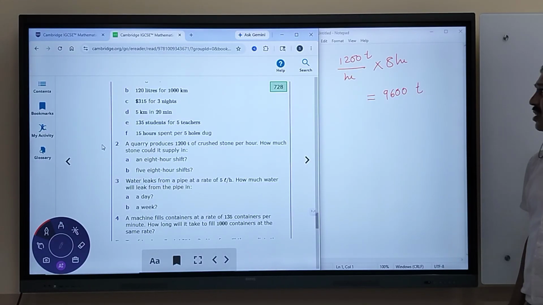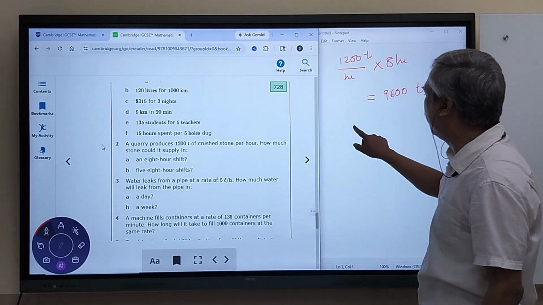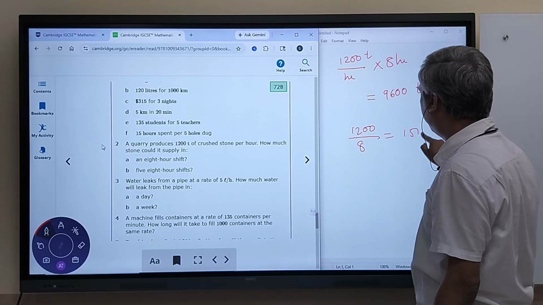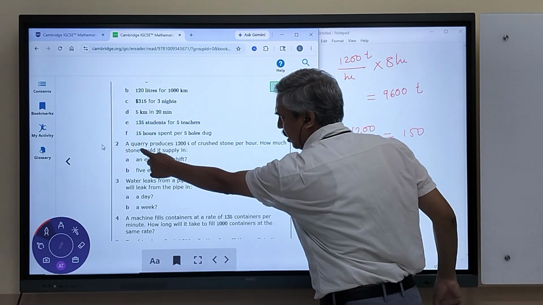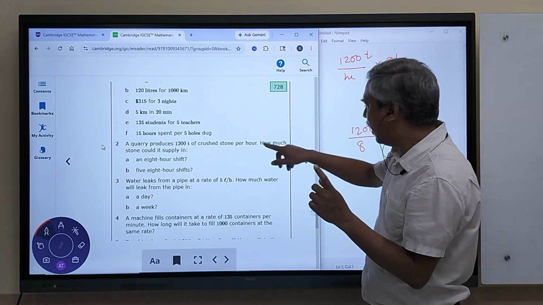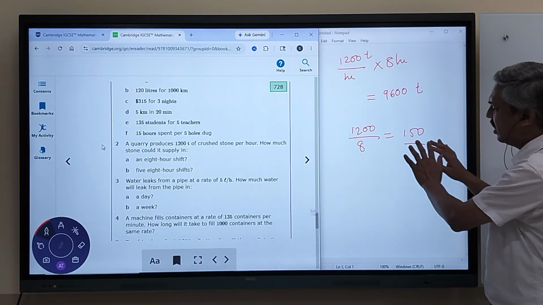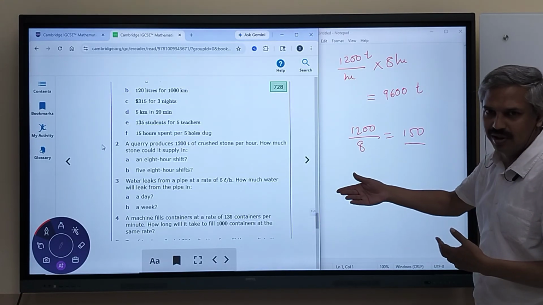Sometimes students ask, so should we multiply or should we divide? You just check. If you divide, what will you get? 1200 upon 8, you get 150. Now you have to decide. If the given machine was producing 1200 tons in 1 hour, then in 8 hours will you get only 150? No, this is absurd. Because 1200 was achieved in 1 hour. In 8 hours you will achieve much more. So multiply.